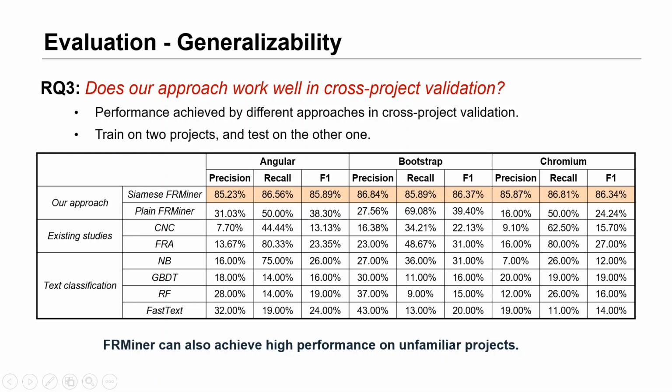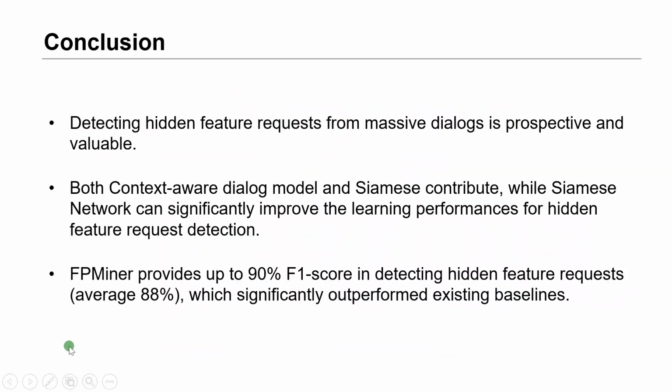In the third RQ, we investigate the generalizability of FRMiner. We train on 2 projects and test on the other one. FRMiner can also achieve high performance on unseen projects, which indicates that FRMiner is generalizable to other projects.